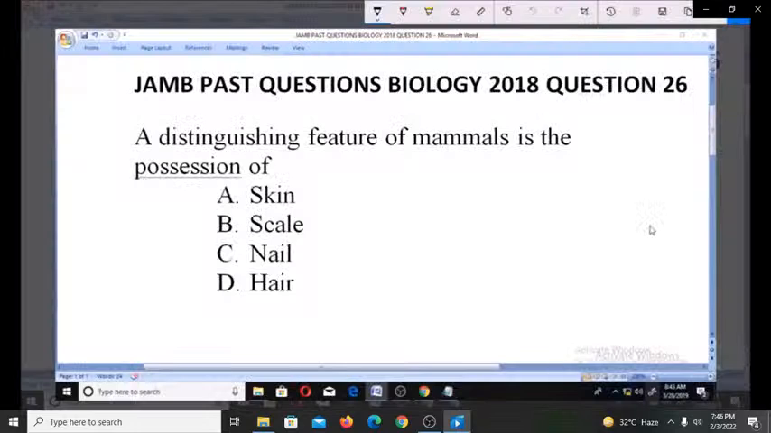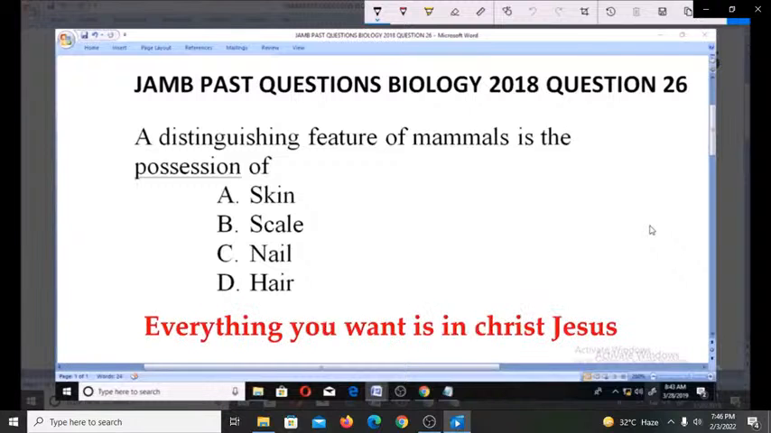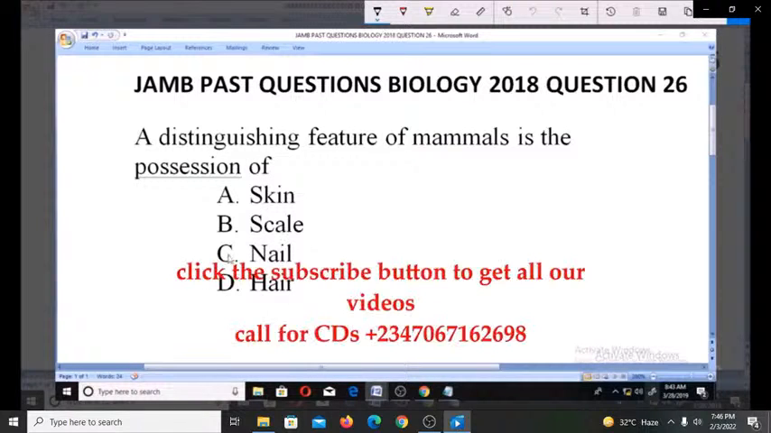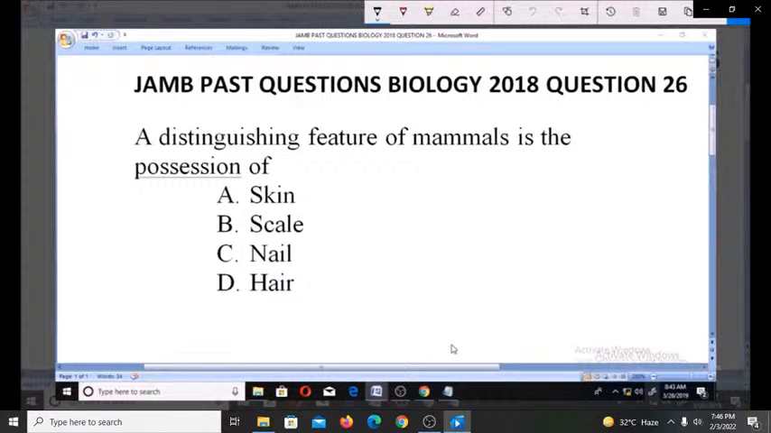Welcome. Let's look at this JAMB past questions, Biology 2018. Question number 26. A distinguishing feature of mammals is the possession of A. Skin, B. Scale, C. Nail, D. Hair. So what is that characteristic that mammals have that other organisms don't have?